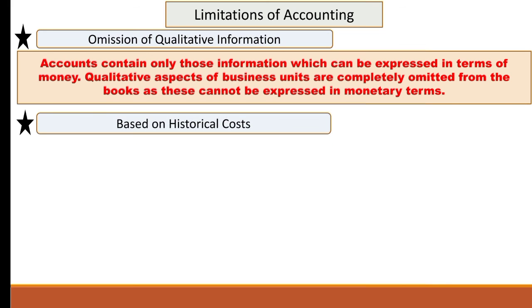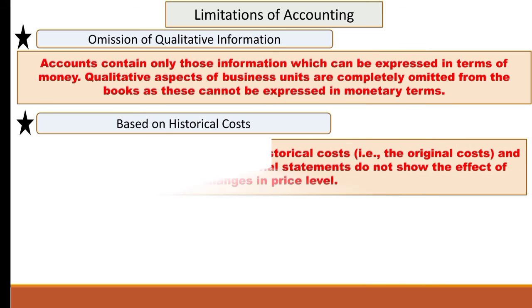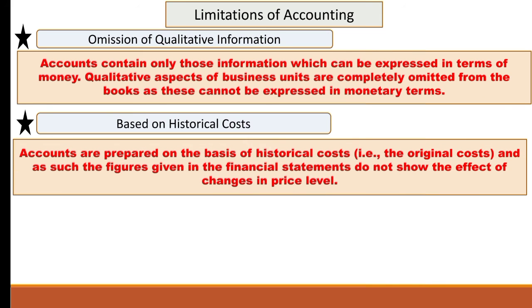Next is that it is based on historical cost. Accounts are prepared on the basis of historical cost, that is original cost, and as such the figures given in financial statements do not show the effect of changes in price level. We know assets remain undervalued in many cases, particularly land and building. So the outcome of this practice is that balance sheet values of assets are not helpful in estimating the true financial position of the business.